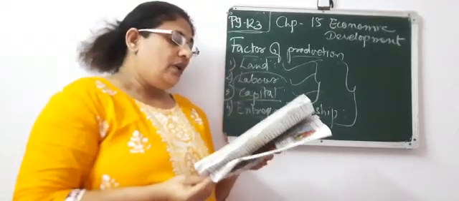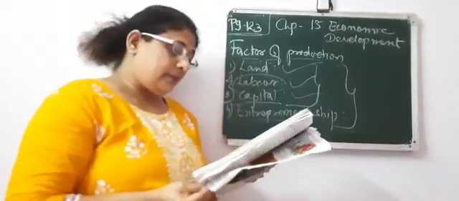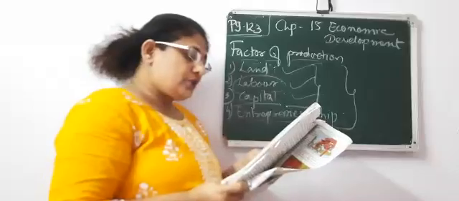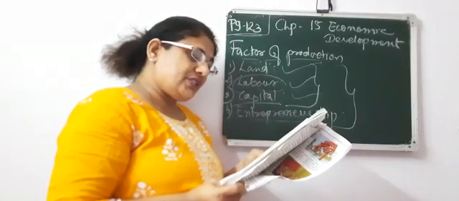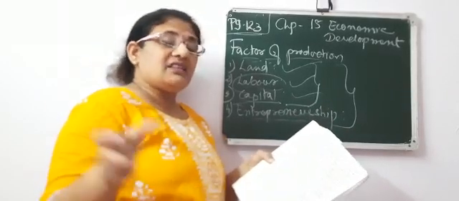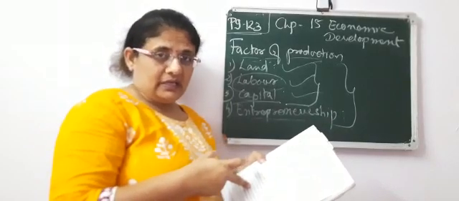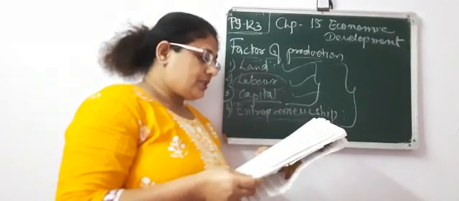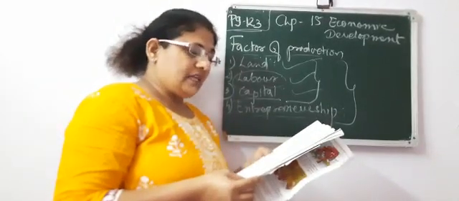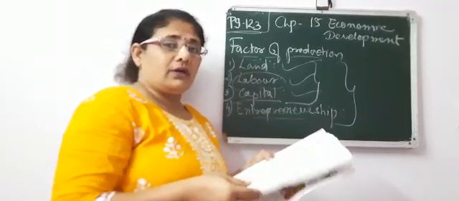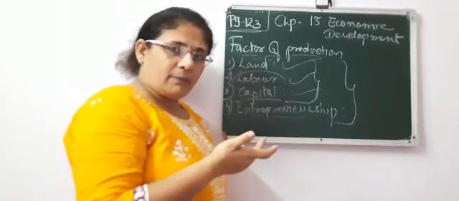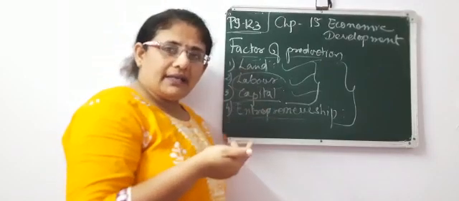Okay. Now the fourth is entrepreneurship. When we talk about entrepreneurship, the person who efficiently combines the three factors of production, land, capital and labor, is called an entrepreneur. Now a businessman has a property, then makes a building, right?